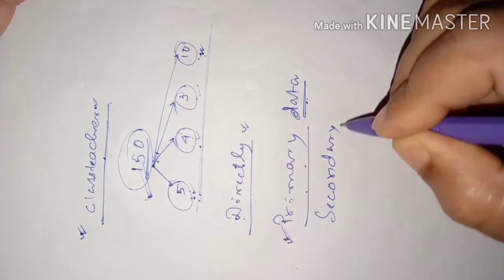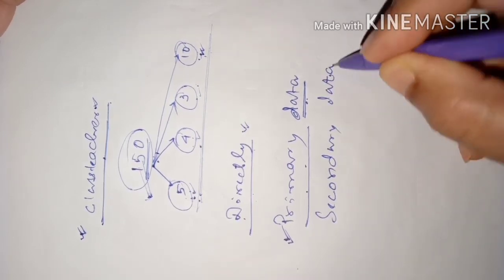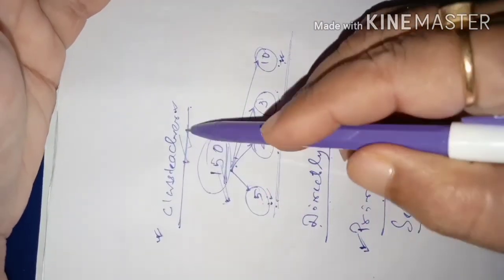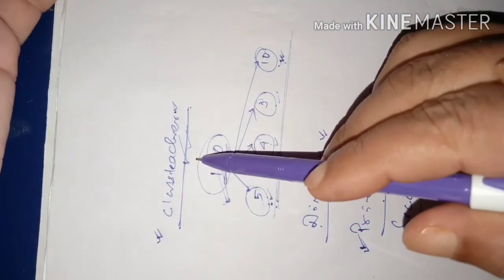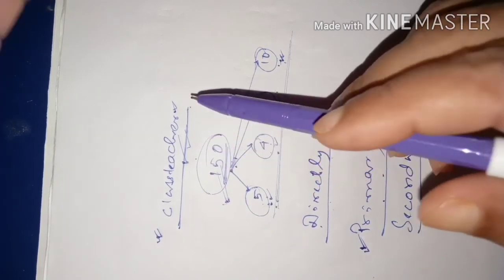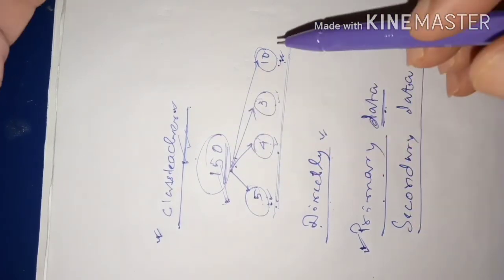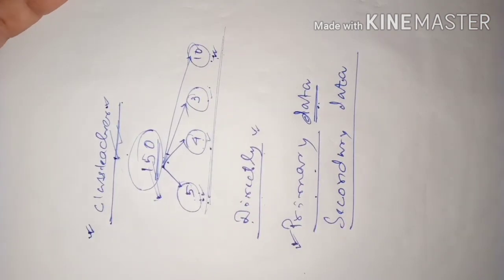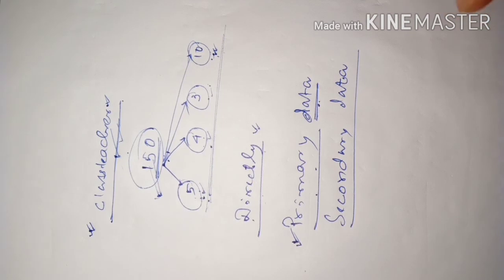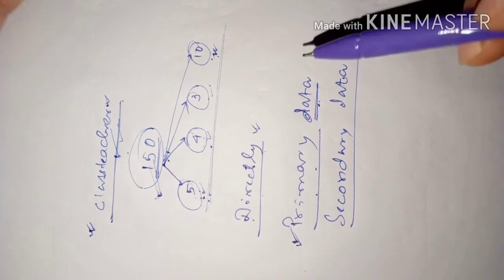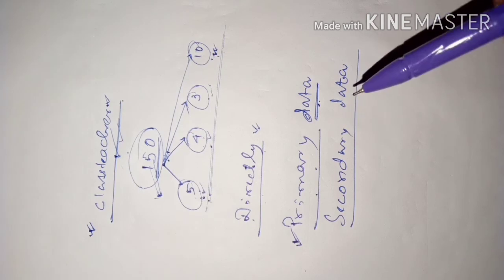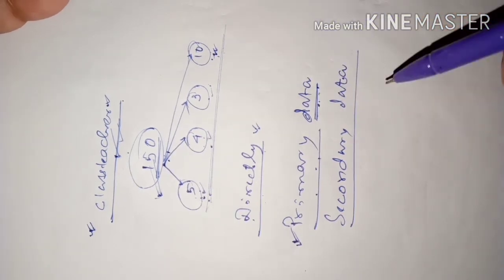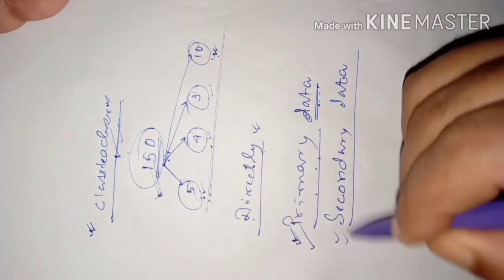Secondary data. Like in school, suppose I want to know the marks of the students, I can collect from the class teacher. The class teacher is maintaining the records, so if the class teacher tells me, then it will be secondary. But if I call all the students one by one and ask you directly, what is your mathematics mark in the last online test, then you'll say it yourself. Since I am approaching you directly, the information that I get from you will be primary data for me. So remember this: primary data and secondary data.